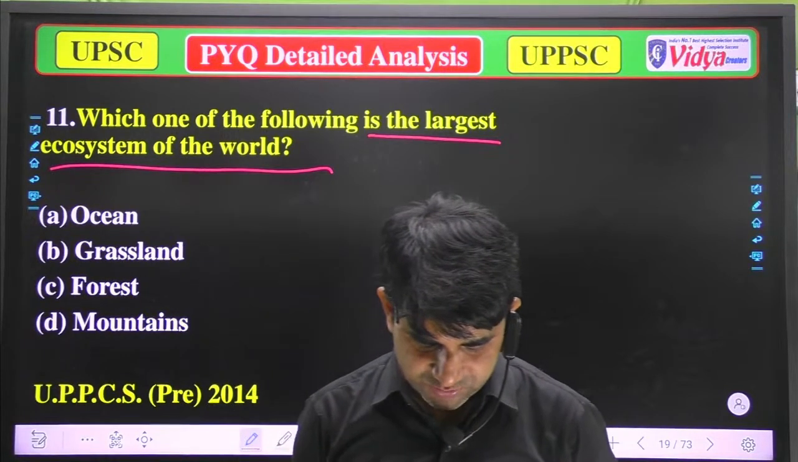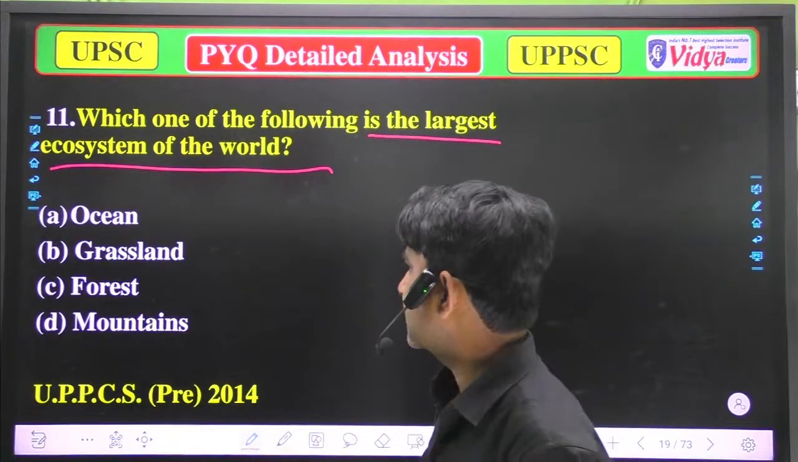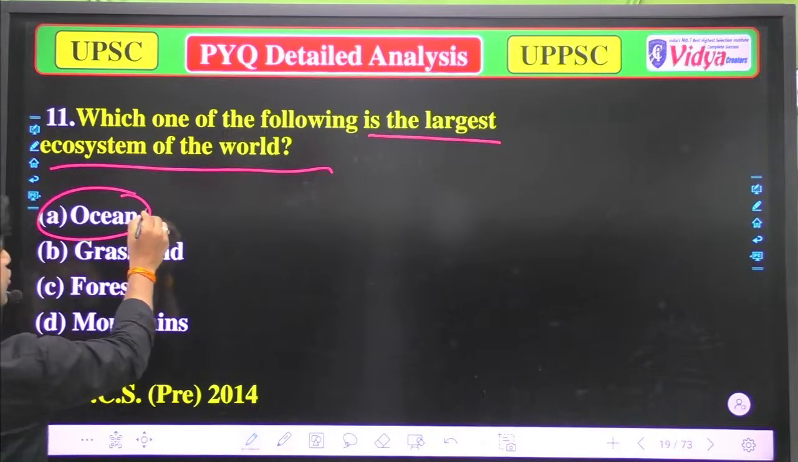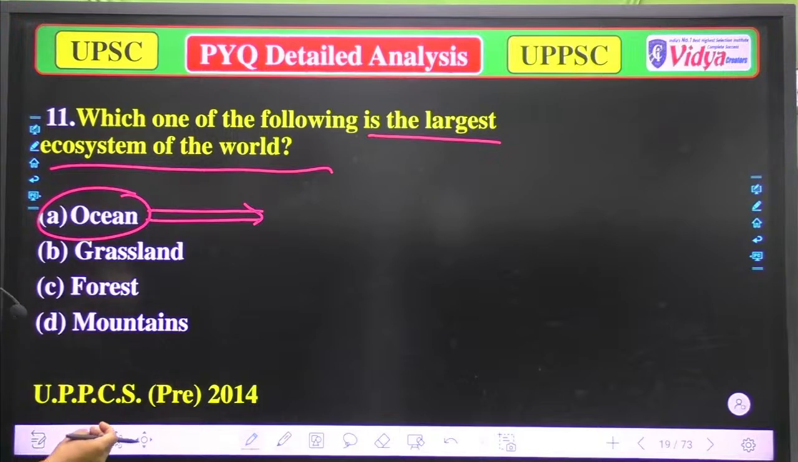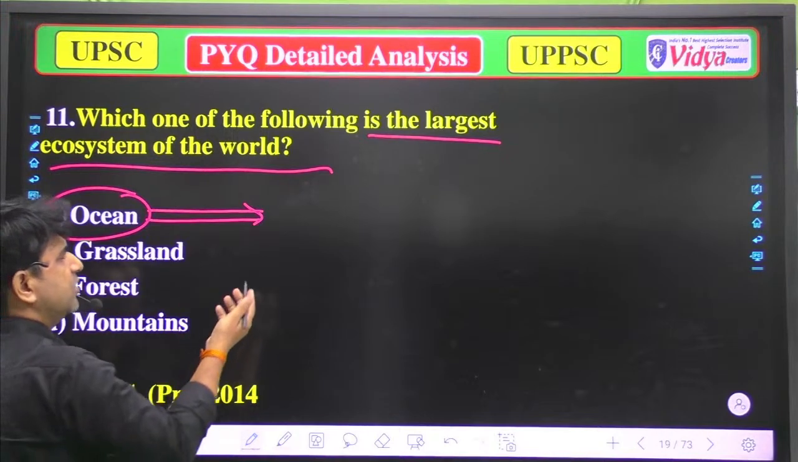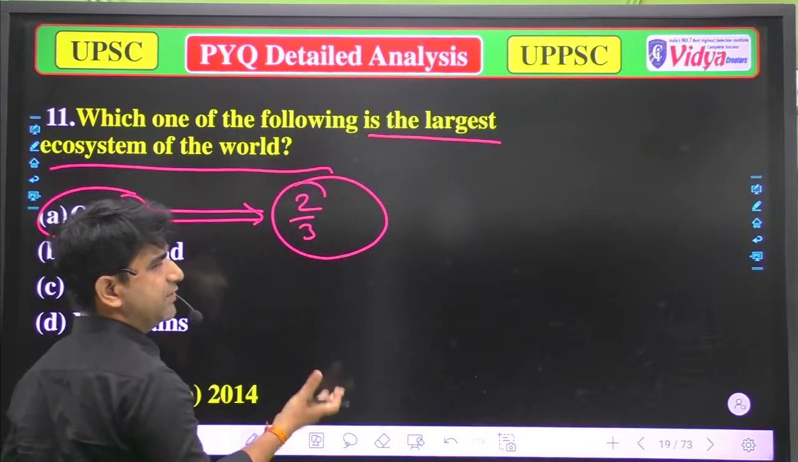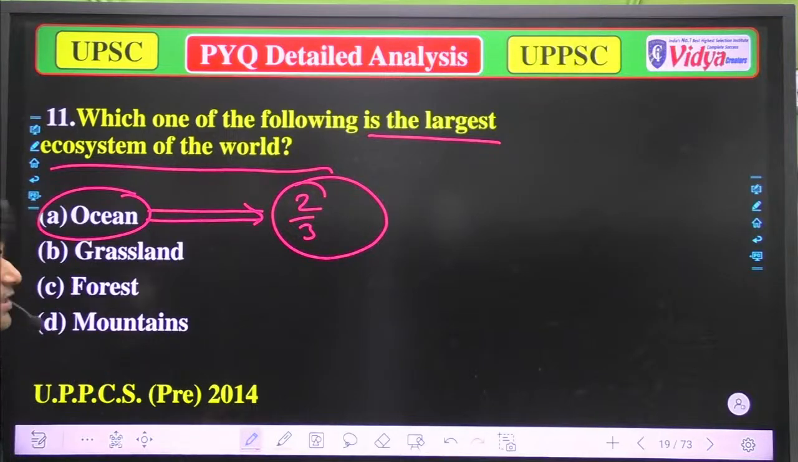Astos Pandey, well done, Astos ji. Option ocean, well done. Ocean is correct because it is the largest ecosystem. When we talk about it, about two-third of the earth is captured by ocean, or you can say by water. So now you can correlate that the ocean is the largest ecosystem.